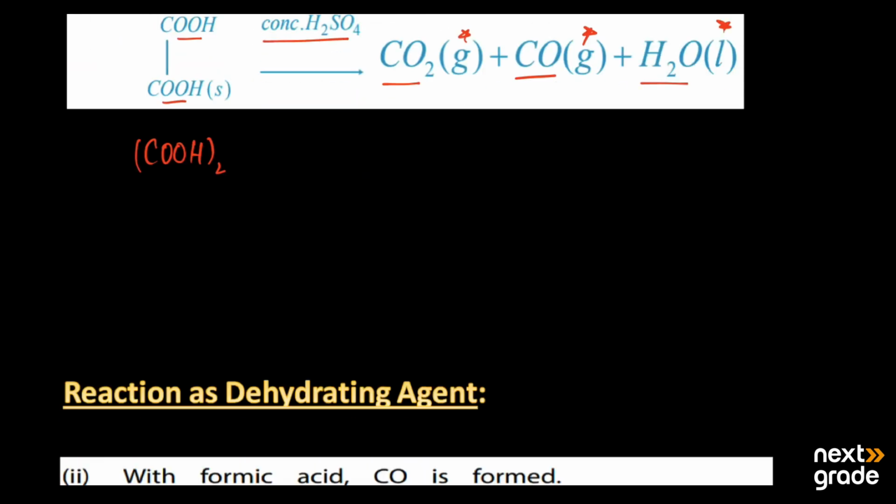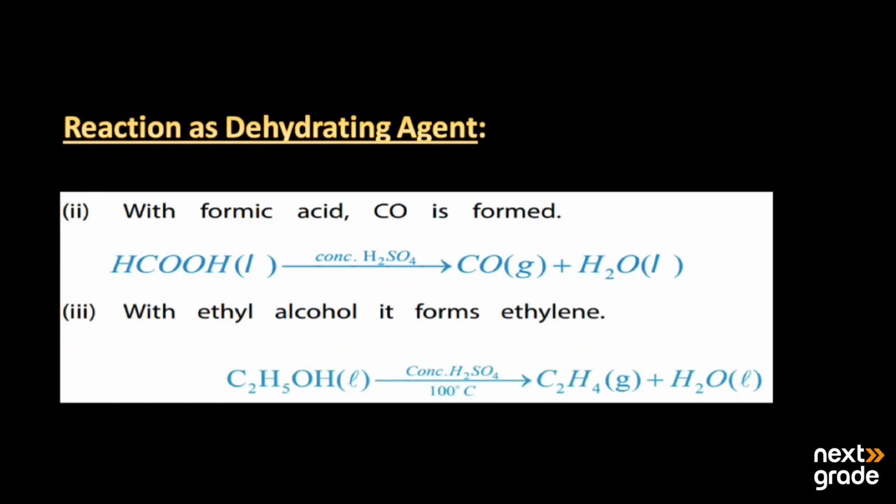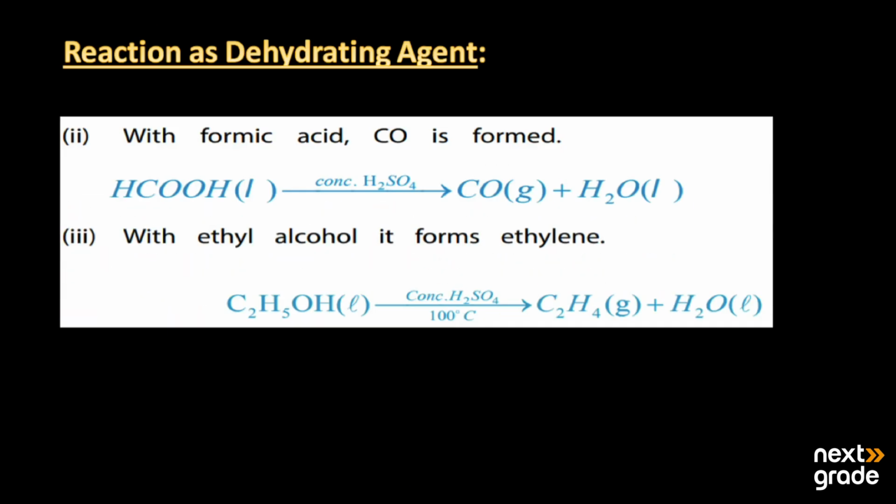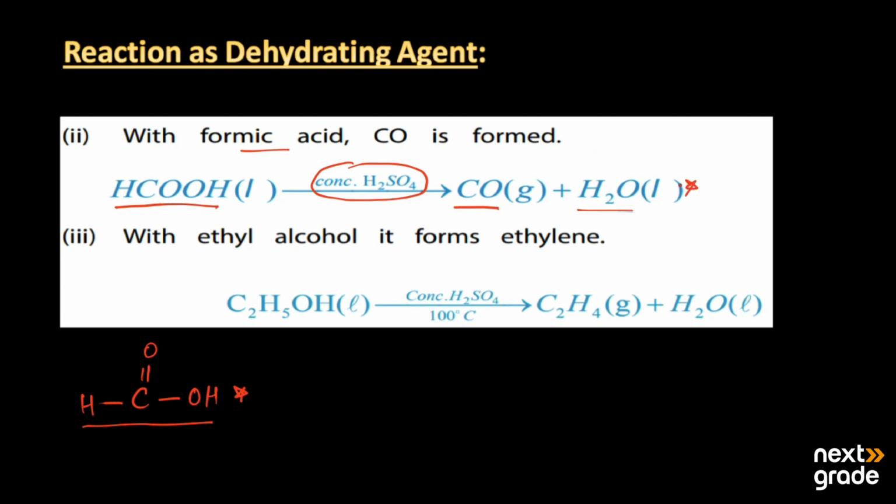Then the second reaction of sulfuric acid as a dehydrating agent is with formic acid. Its formula is HCOOH. It can also be written as C double bond O, OH, and on the other side we have H. This is formic acid. When it comes in contact with the sulfuric acid, then two products are formed: carbon monoxide as well as water, which is the liquid.